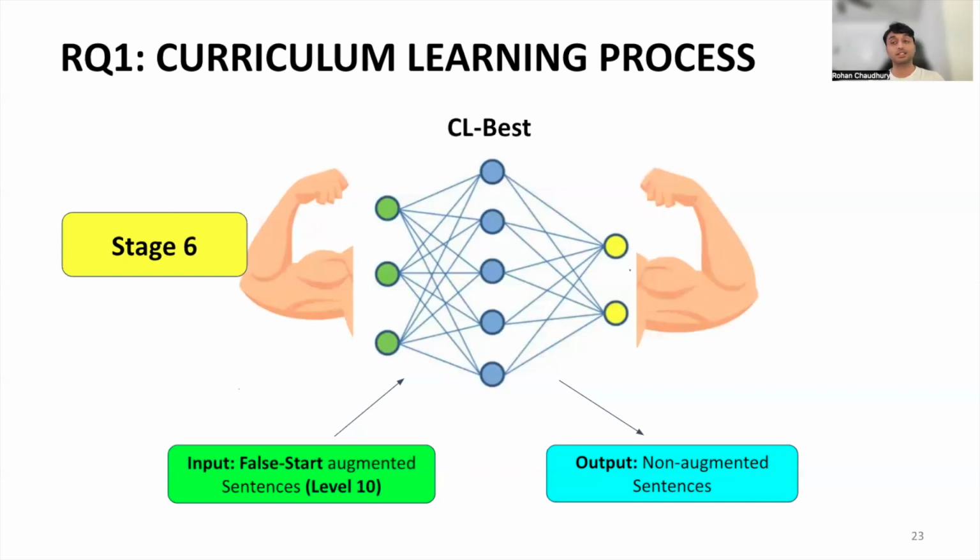In the sixth and final stage of DACL process, our input texts are false starts augmented dataset with level n equals to 10 augmentation, and the outputs are set as the original non-augmented text. After the sixth stage, we take the model with the lowest validation loss and we name it DACL best and proceed to fine-tune it on the target dataset.